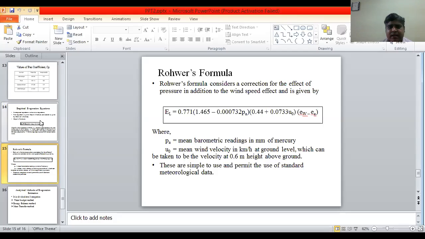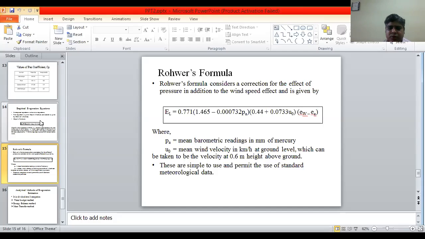Rohwer's formula considers correction for the effect of pressure in addition to wind speed effect and is given by EL equal to 0.771 into (1.465 minus 0.0000732 PA) into (0.44 plus 0.0733 U0) into (EW minus EA), where PA is the mean barometric reading in mm of mercury, and U0 is the mean wind velocity in kilometer per hour at ground level, which can be taken to be the velocity at 0.6 meter height above the ground.